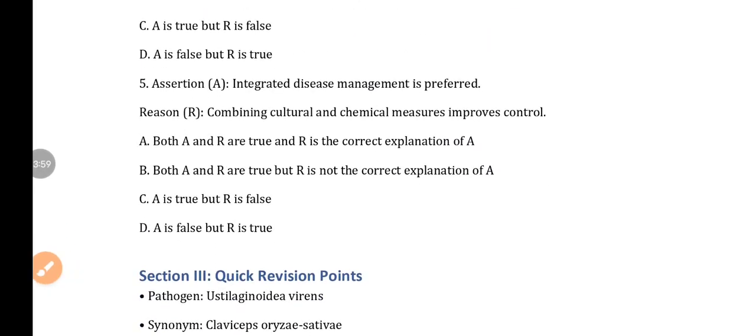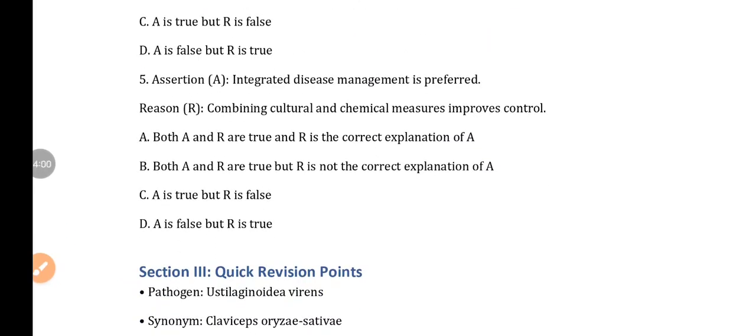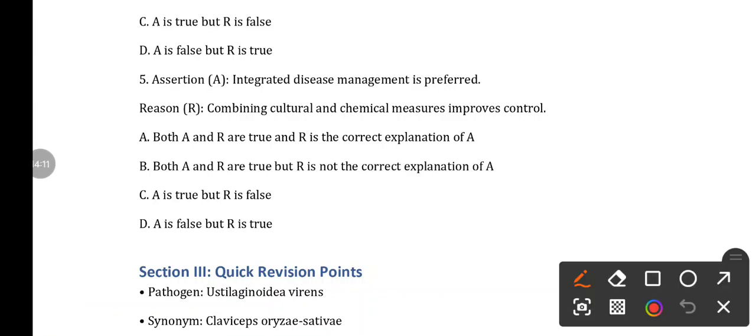Next, question number 5, assertion: integrated disease management is preferred. And reason: combining cultural and chemical management improves control. Yes, for management of any disease, IDM is mostly preferred because it combines multiple strategies for the management of a disease. Both are correct.